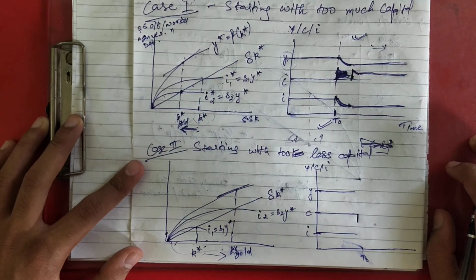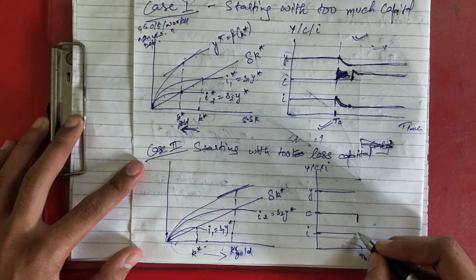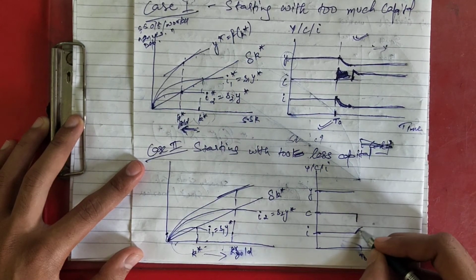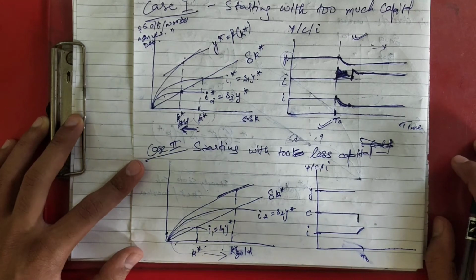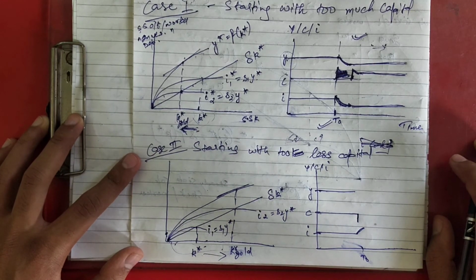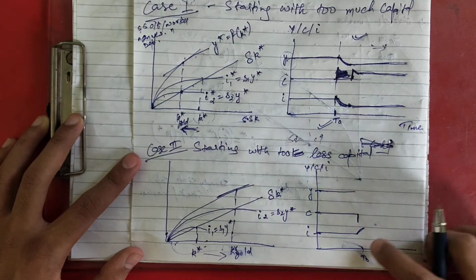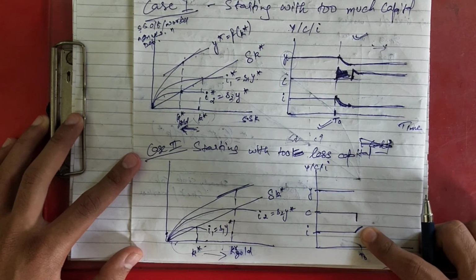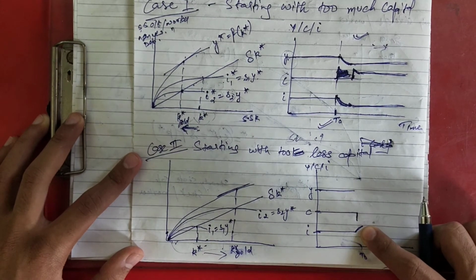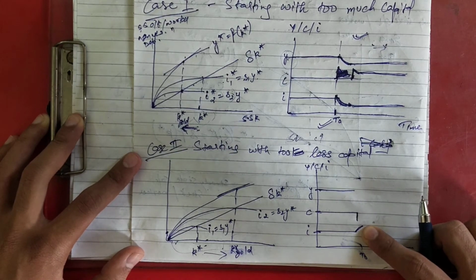And an increase in the investment. Okay, so investment will be like this. This will increase. Since now your investment has increased, you know at steady state investment is equal to depreciation, but now investment is greater than depreciation.